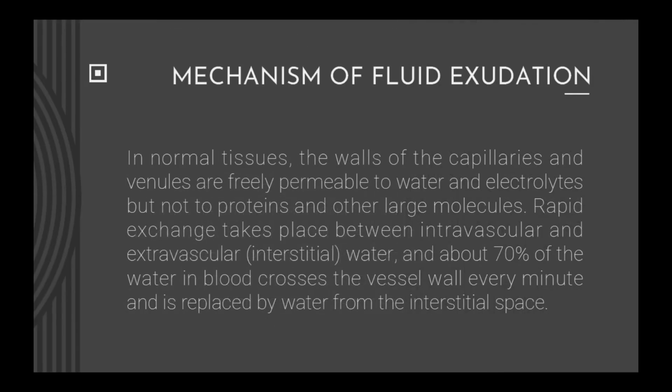Mechanism of fluid exudation. In normal tissues, the walls of the capillaries and venules are freely permeable to water and electrolytes, but not to proteins and other large molecules. The rapid exchange takes place between intravascular and extravascular water, and about 70% of the water in the blood crosses the vessel wall every minute and is replaced by water from the interstitial space.